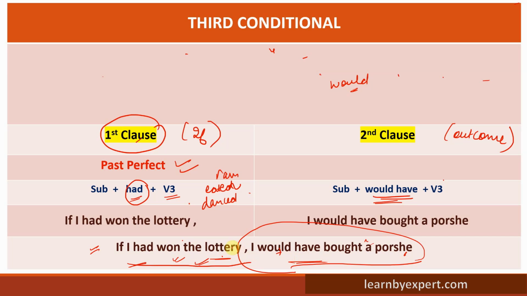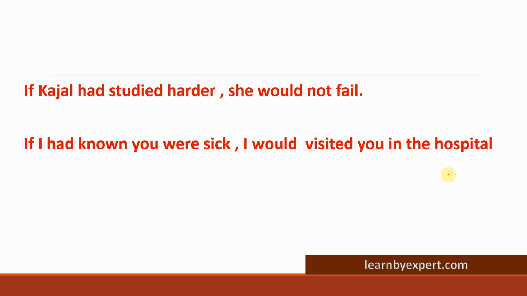So if this is the scenario, I'm imagining I wish this particular action had happened, then I would have done this. So this is simple past tense. Herein we have used would plus have. Okay, would have verb third form. Why verb third form? Because with have you always use third form. Okay, so let us see the example. This question has come in the previous year exam of SSC. Okay, so let us see the first example.